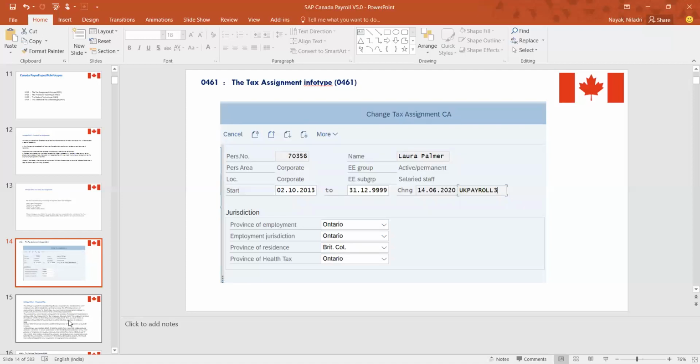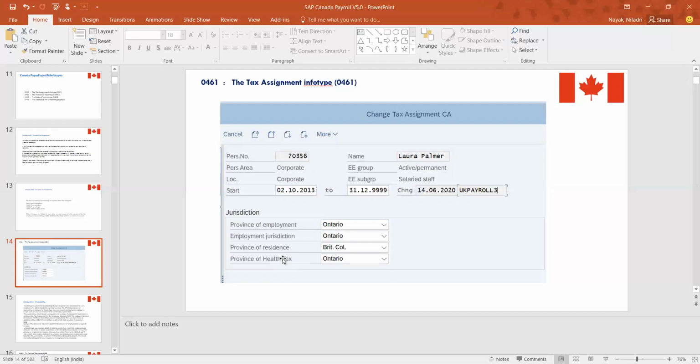Infotype 461 explains how tax is assigned to a particular person. There are four different fields, and in this infotype we maintain the provinces. The province plays a very significant role whenever you are assigning a tax, so the employee's jurisdiction, the province of employment, is essential. Here the employee belongs to Ontario; that's the province of employment. Similarly, the residence may also vary. I have given a hypothetical example here: the employee may be staying somewhere but working somewhere else. You must have seen those kinds of scenarios, isn't it?